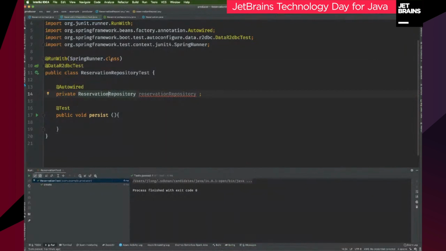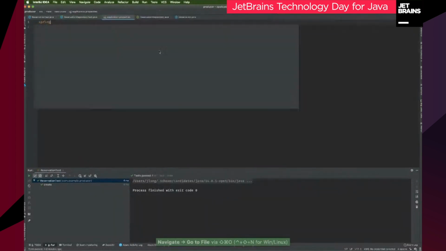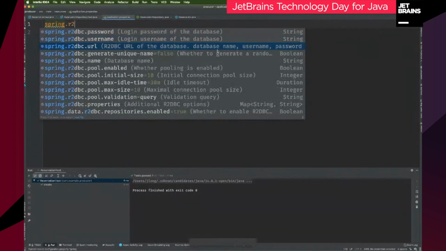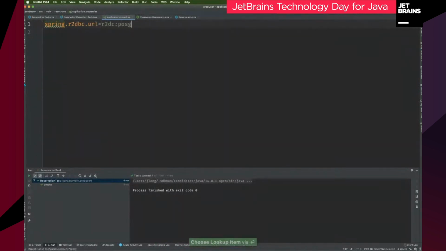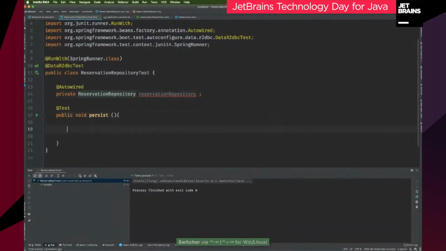In order for that to work, I need to configure some connectivity information. So I'll go to my application properties, and I'll specify my R2DBC connection. So spring.r2dbc.url, R2DBC, and again, this is my username and password, friends. Don't tell anybody, okay? This is just our secret. It would be very rude if you were to tell the world about my username and password. It's not great. So here we go, username and password orders. There's my simple test. Let's now see if it works.